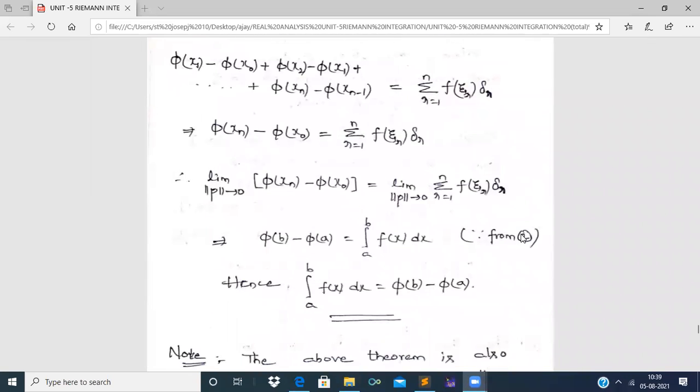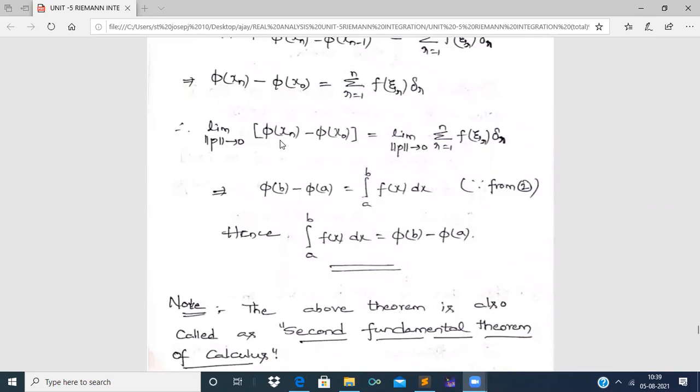See here. On the left hand side, phi of xn minus phi of x0 should be written, but as we know that xn is b and x0 is equal to a, we have taken it as phi of b minus phi of a, and on the right hand side we have taken this representation as integral over a to b f of x dx.